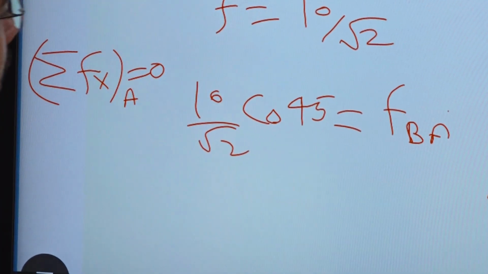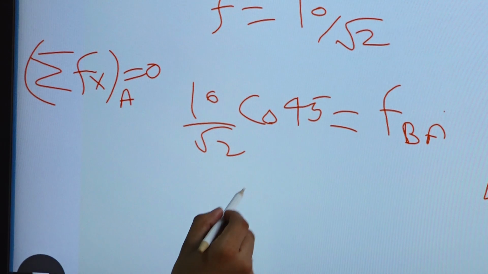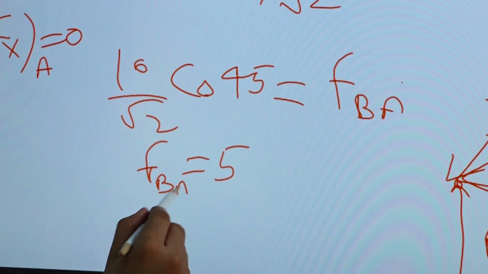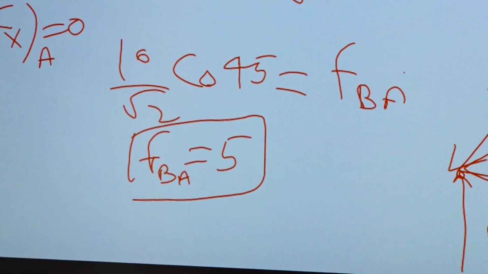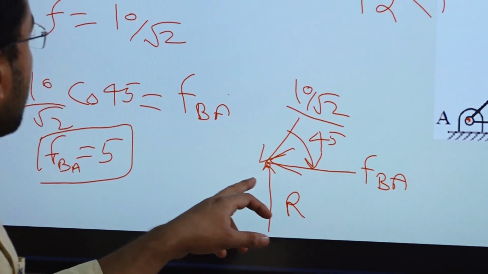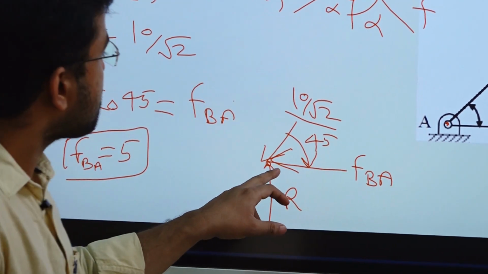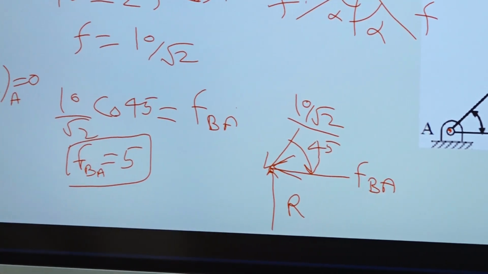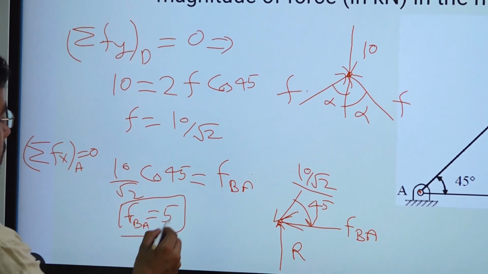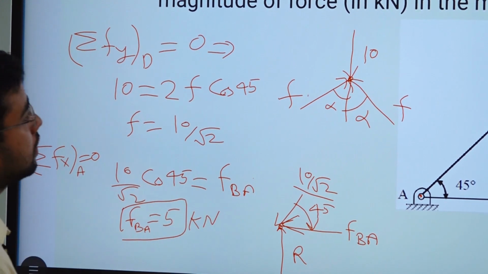So F_BA will come 5. So at this pin, 5 kN BA force is acting. That will be the answer, 5 kilonewton.